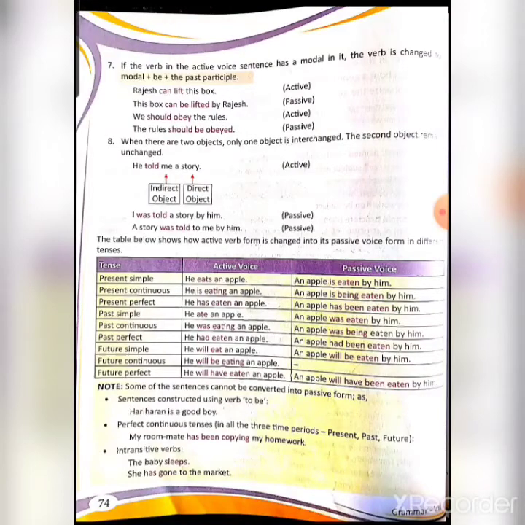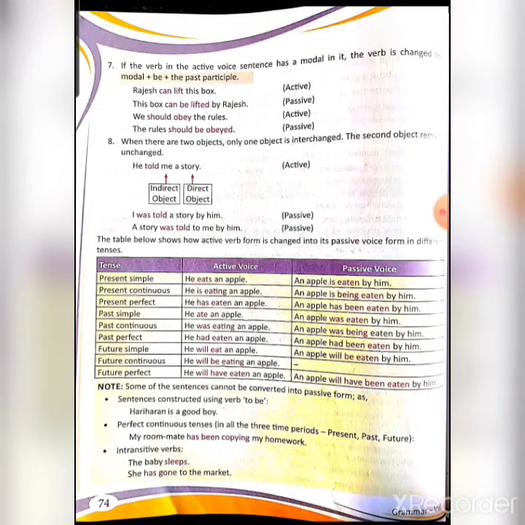Third, present perfect: he has eaten an apple. So has eaten will become has been eaten. So an apple has been eaten by him. Past continuous: he was eating an apple. So an apple was being eaten by him. Next, future simple: he will eat an apple. So will eat will become will be eaten. An apple will be eaten by him.